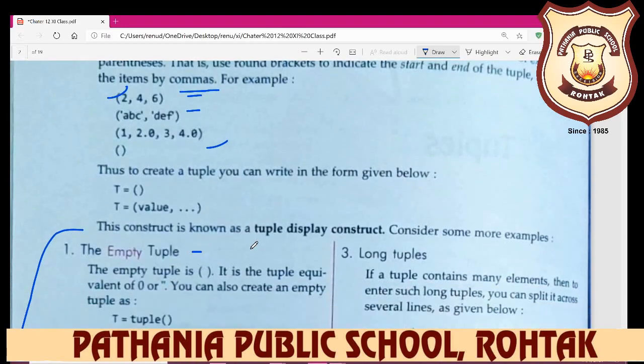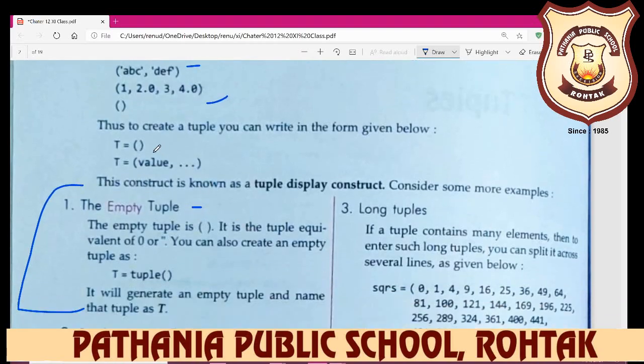You can create this in two ways. If you want an empty tuple, you just write a blank tuple, but if you want to create multiple values, you write them here.